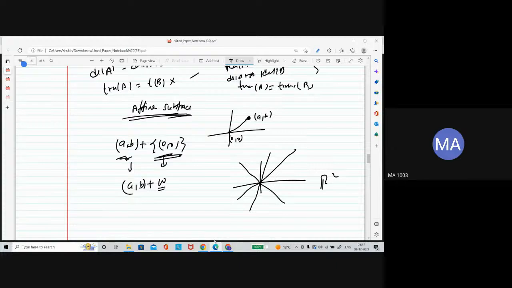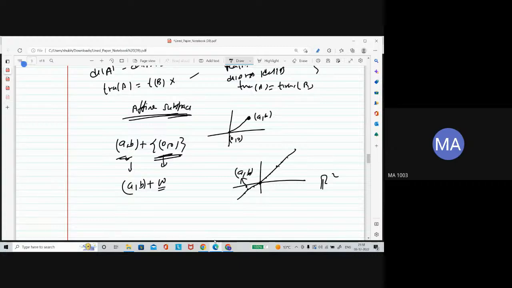So these lines represent a subspace of R2. Suppose this subspace is given; these are the points in the line. Suppose each point is added with a vector, let's say (a, b).